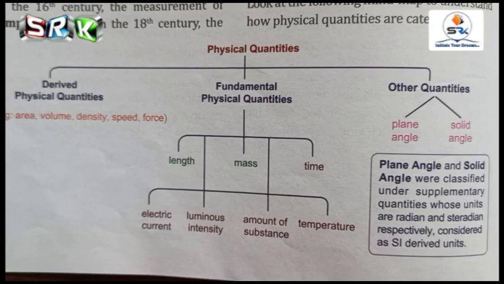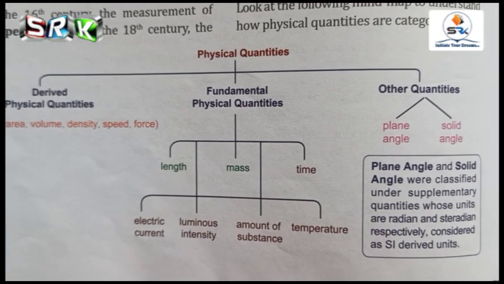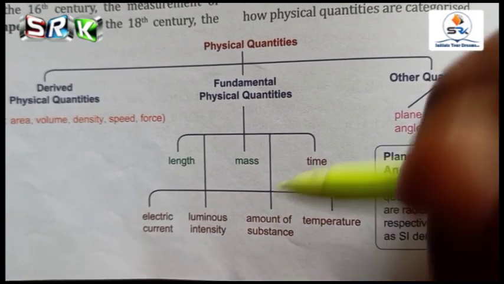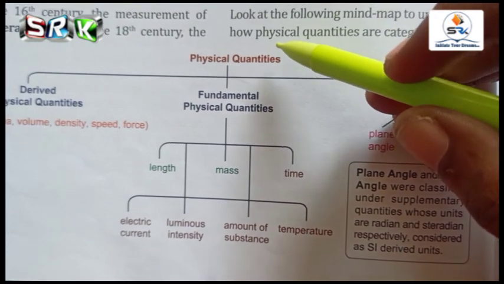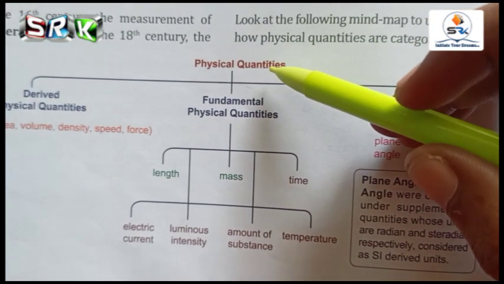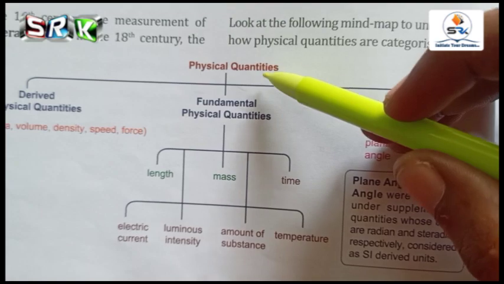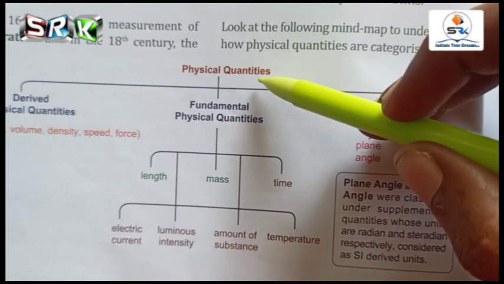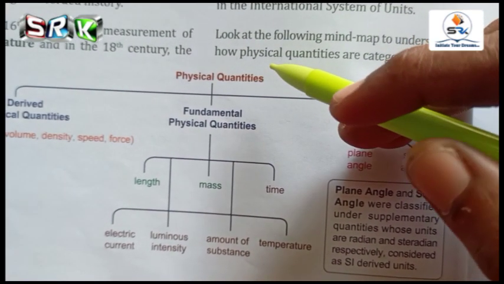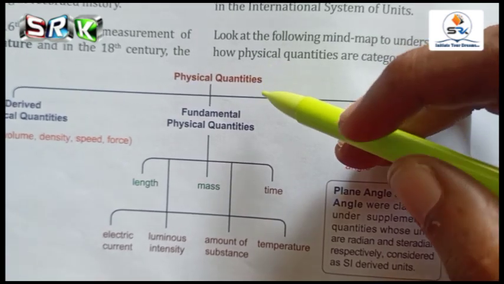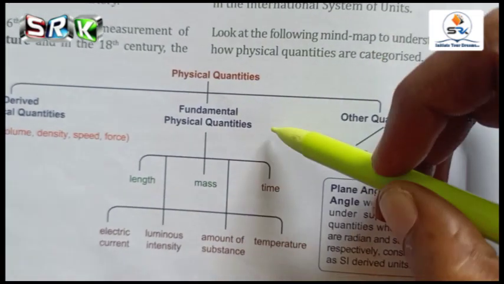So students, with this we will end our session, and today's homework for you is the flow chart for physical quantities that we have seen. You can write it as homework, take a snapshot of your homework and send it to the HIFI app. Write it 2 times. That flow chart you have to write 2 times.